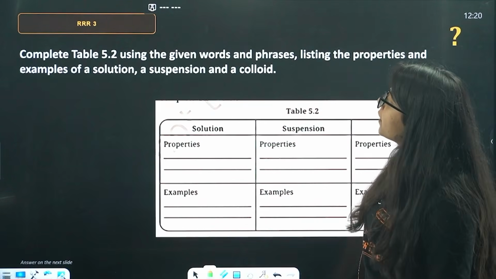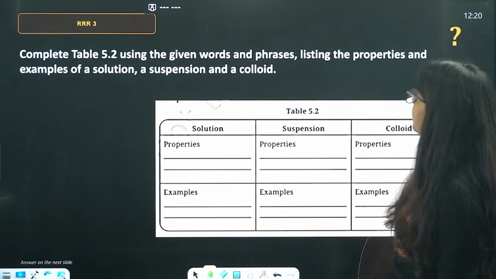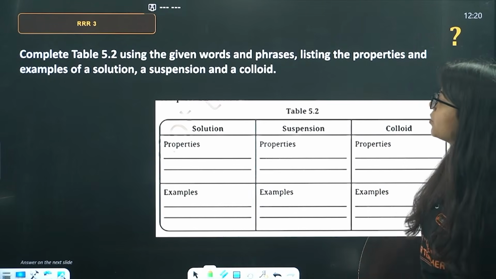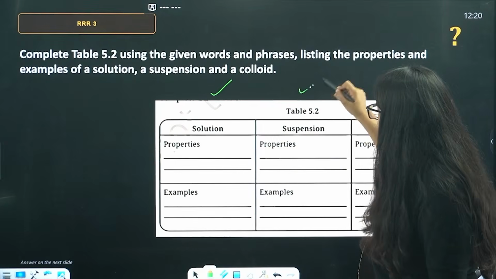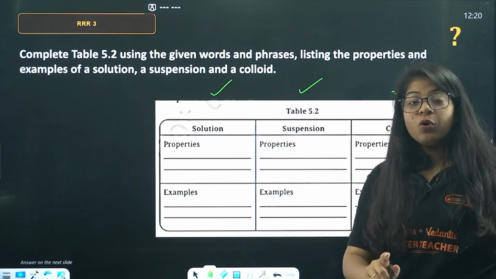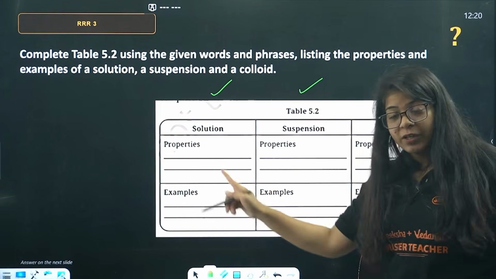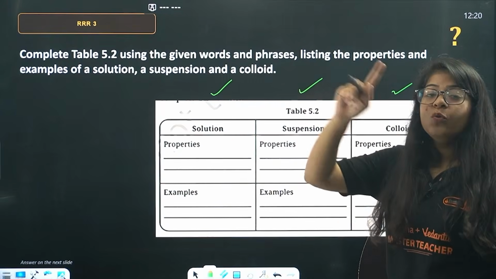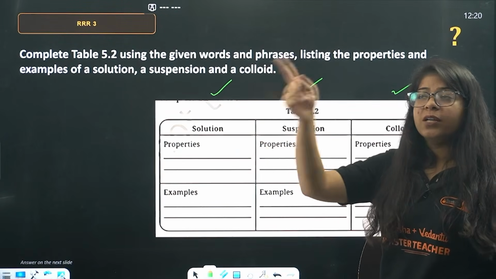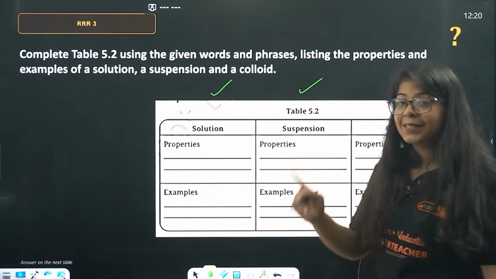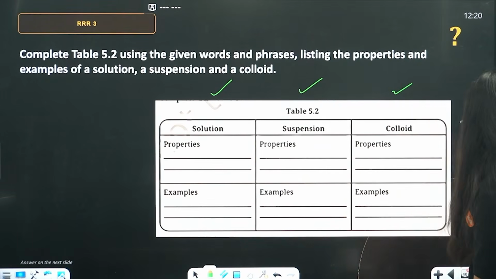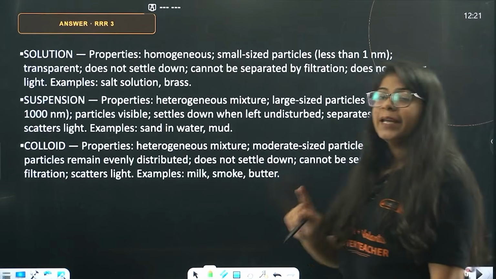Complete the table 5.2 using the given words and phrases, listing the properties and examples of a solution, a suspension and a colloid. So, let's do this quickly with suspension, solution and colloid. We did the table in our one shot as well. If you have not, go watch the one shot. It is available on the channel, in the playlist. Go find that, watch it. All this table is there in that one shot. Okay, so let's just quickly go through this. I won't take much time here.